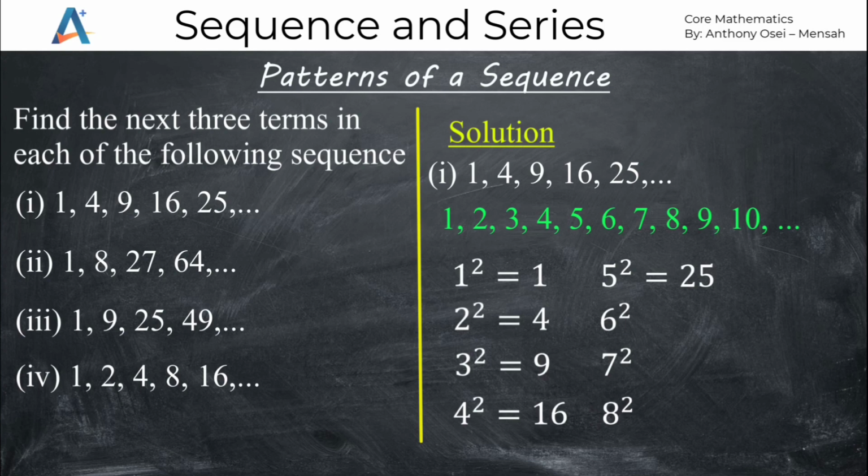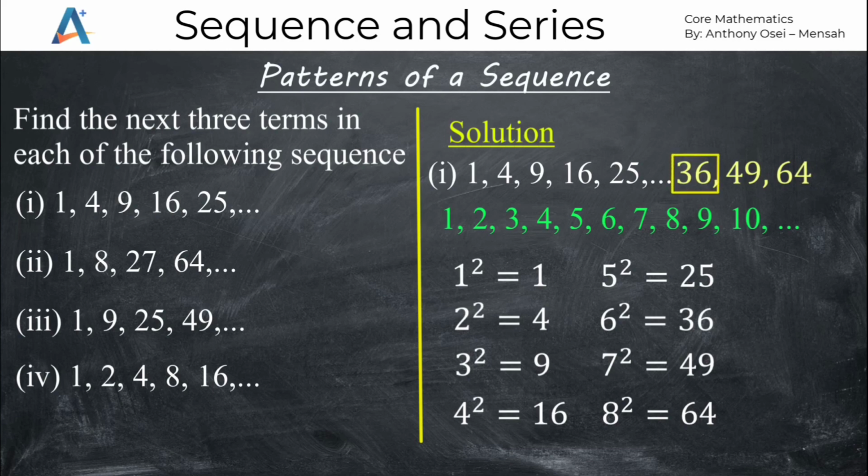But 6 squared gives us 36. So the next number after 25 will be 36. Then the next one, 7 squared, will give us 49. And then the next, 8 squared, will give us 64. So the next 3 terms for the question will be 36, 49, and 64. So we can conclude that this sequence was built out of the square of counting numbers starting from 1. So please take note. And this is what we call a pattern of a sequence.